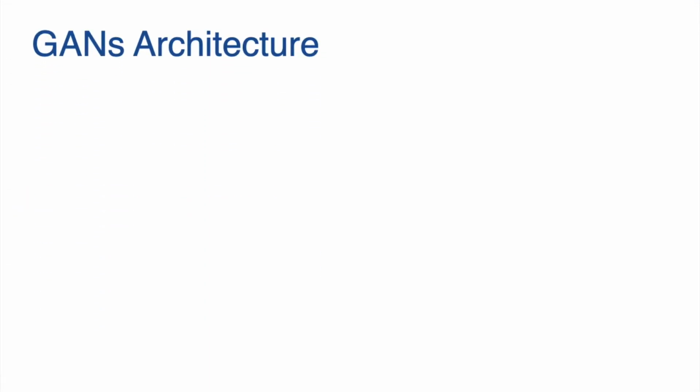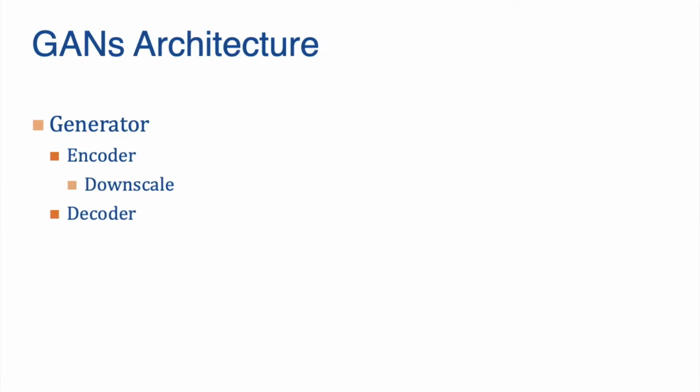So, a generative adversarial network consists of a generator, which further is built upon an encoder. The role of the encoder is to downscale the input image up to a bottleneck layer. Another part of the generator is the decoder, which upscales the image from the bottleneck layer to the last layer.